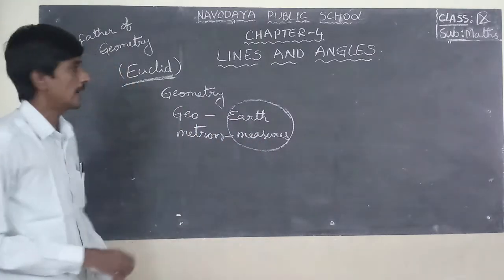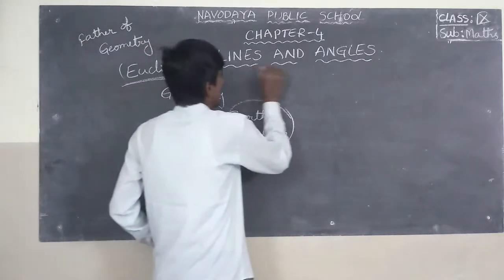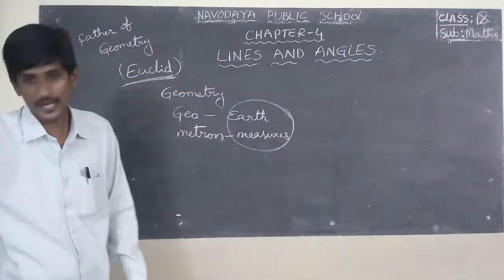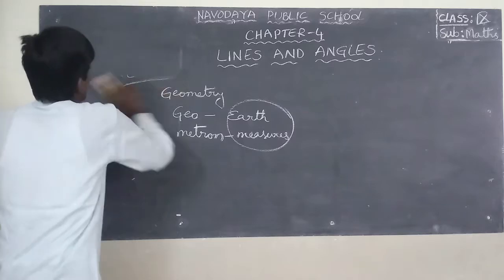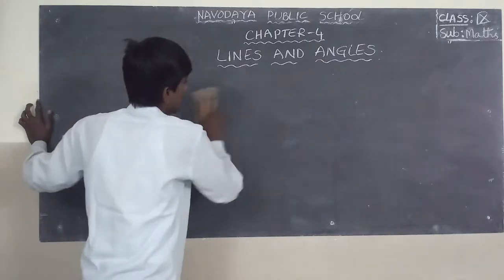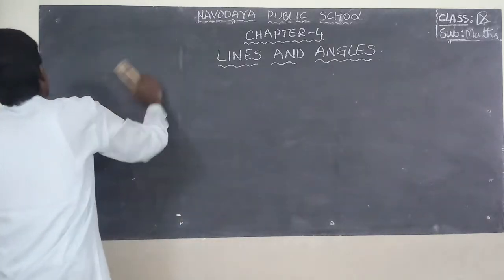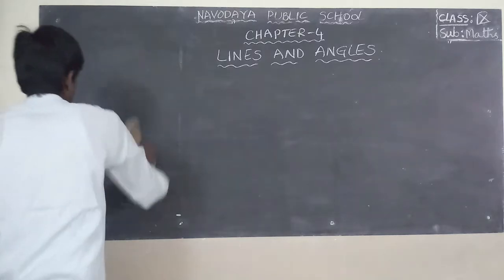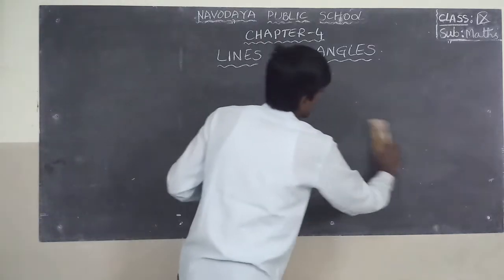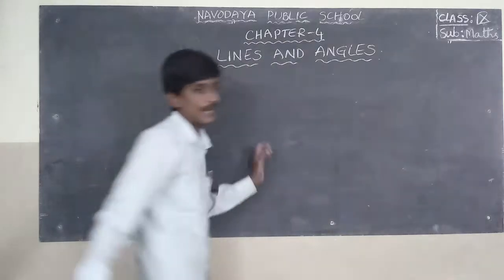In this, our topic is lines and angles. What do you mean by lines? What do you mean by angles? Types of angles, and so many things we will learn in this class.